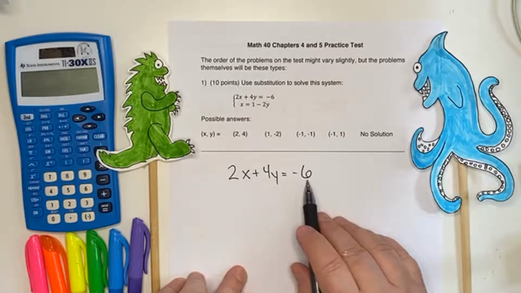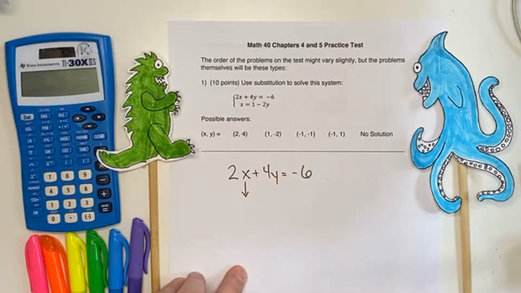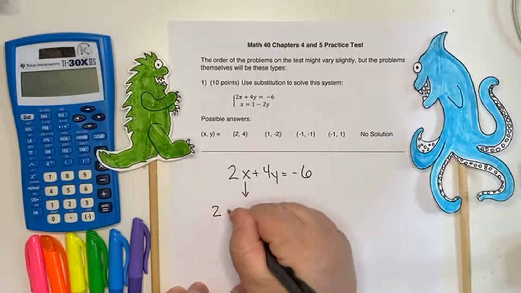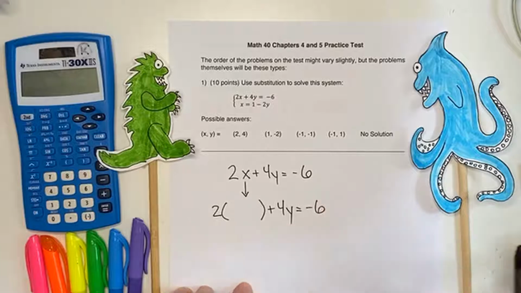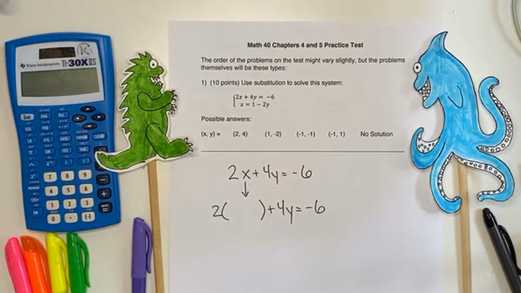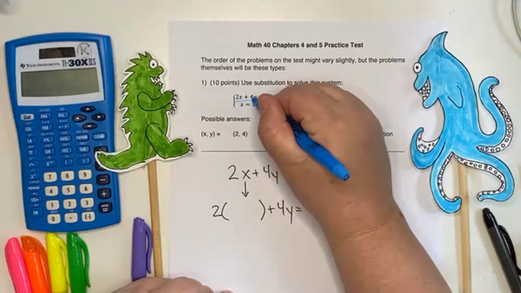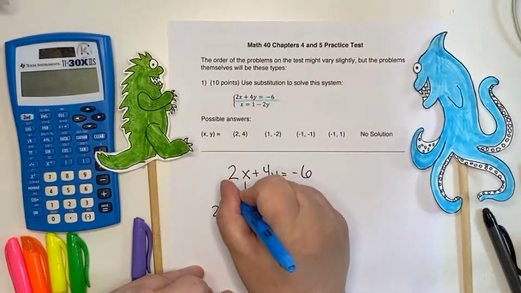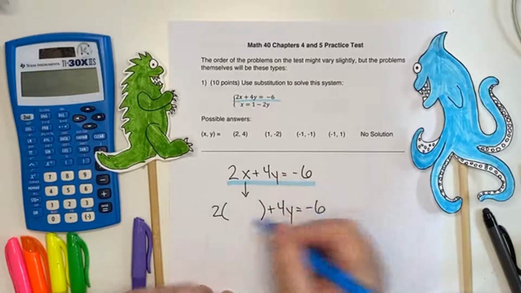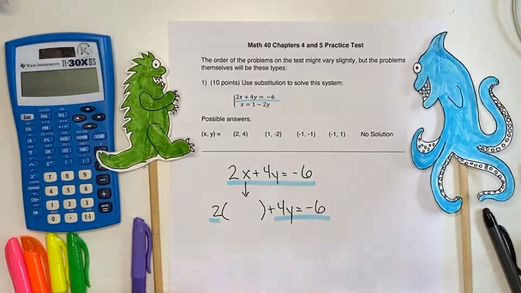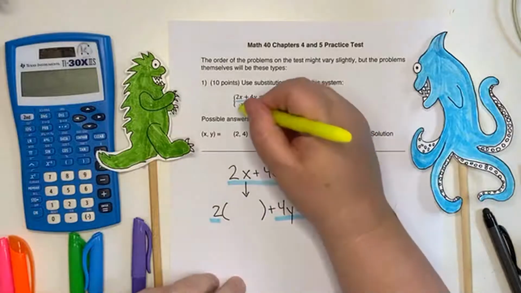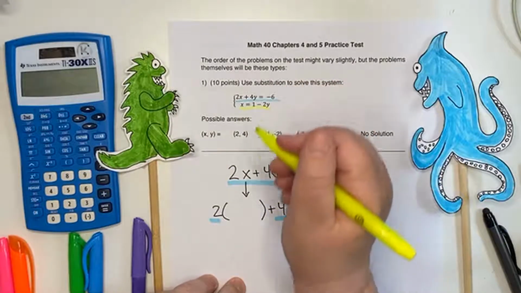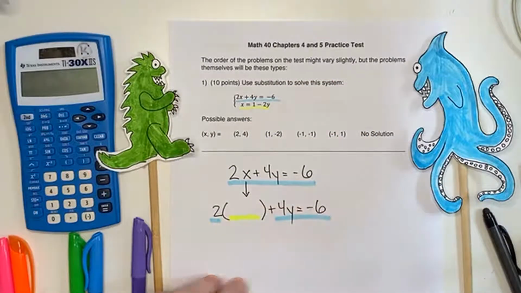In my first equation, I'm going to take where the x is and expand that. If the first equation is the blue equation and the second is our yellow equation, I'm going to take the yellow equation and put it right inside the blue equation.